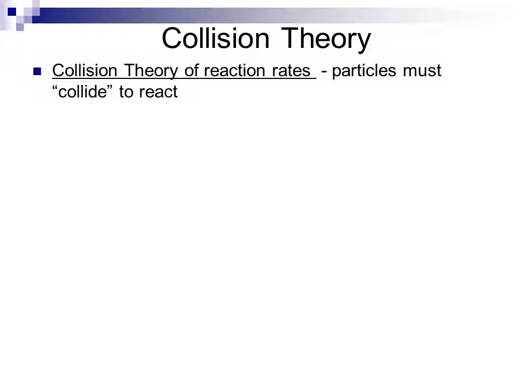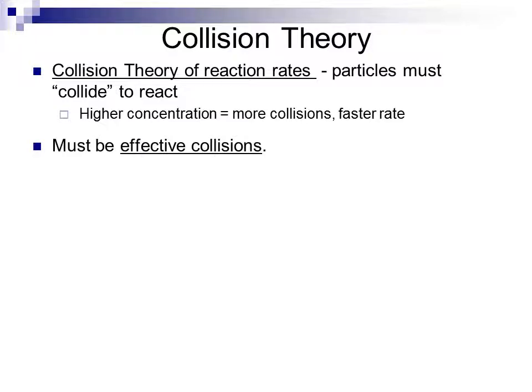Now, the collision theory of reaction rates states that particles must quote-unquote collide in order to react. The higher the concentration of particles, the more collisions are going to occur over the course of a second, therefore the rate will be faster. If we have a higher temperature situation, the particles will be moving faster, which also means that they'll be coming into more collisions per second. Now, the collisions which occur must be what we call effective collisions, not just any random collisions. And to be an effective collision, a collision has to have two properties.